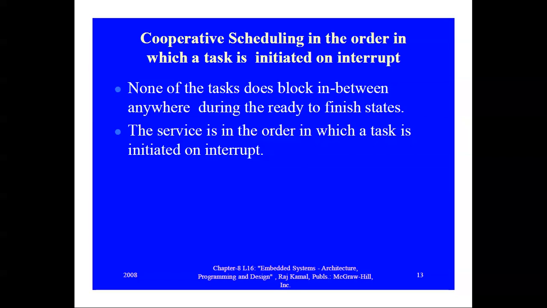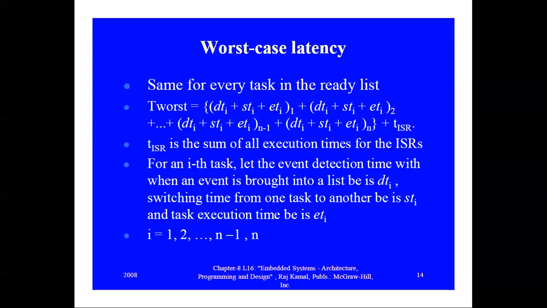Here also there is no block state. It is also a cooperative scheduling model. The service is in the order in which a task is initiated on interrupt. There is a concept called interrupt, where whenever an interrupt occurs, only then the service is processed, and the order of the service is the order in which the interrupt is initiated.